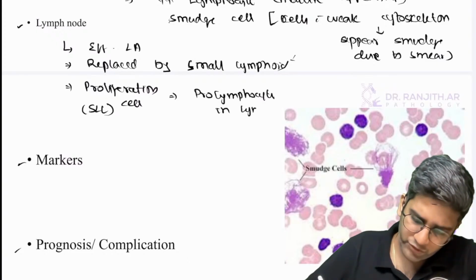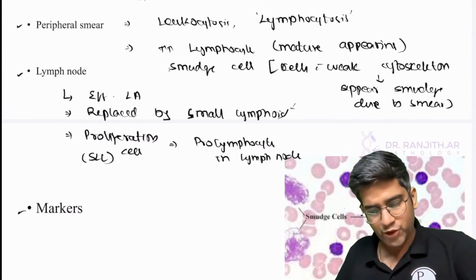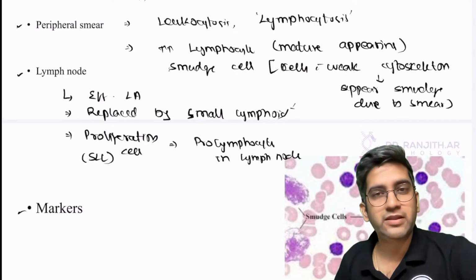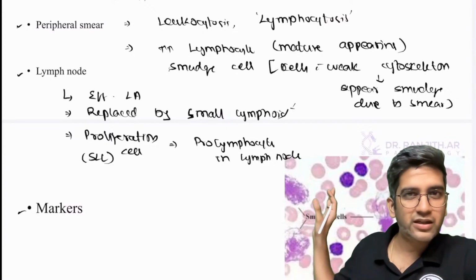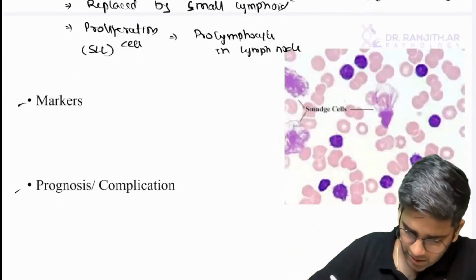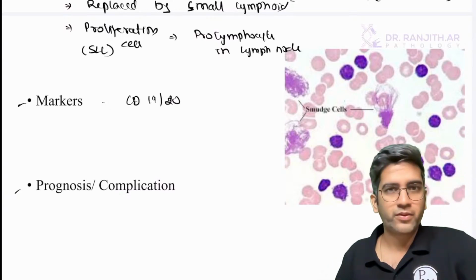The site of pro-lymphocytes in the lymph node, we call it a proliferation center, a diagnostic finding for CLL, fine? That should be more than enough. Now you will tell me the marker. We'll start with general ones, right? So can I say it's a B-cell leukemia lymphoma? It is. So obviously they are CD19 positive, CD20 positive, right?